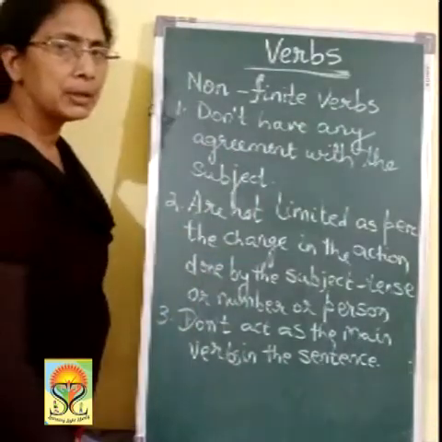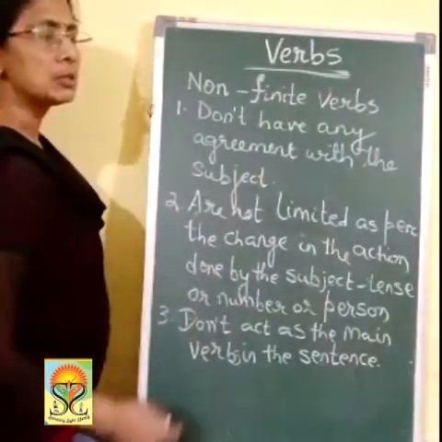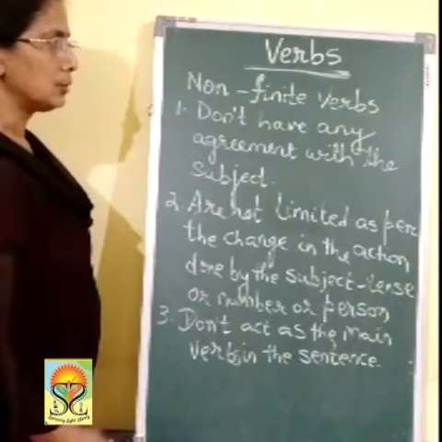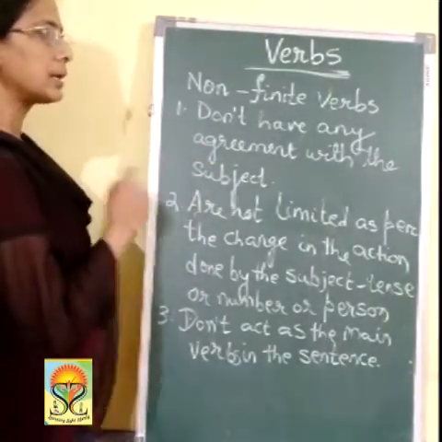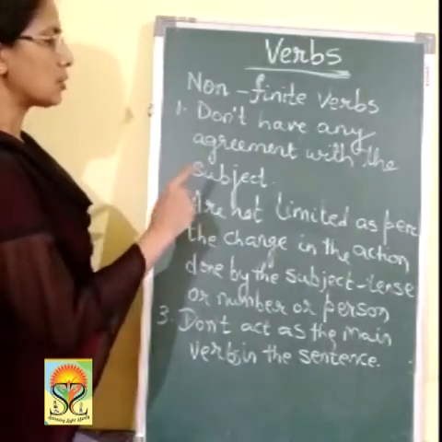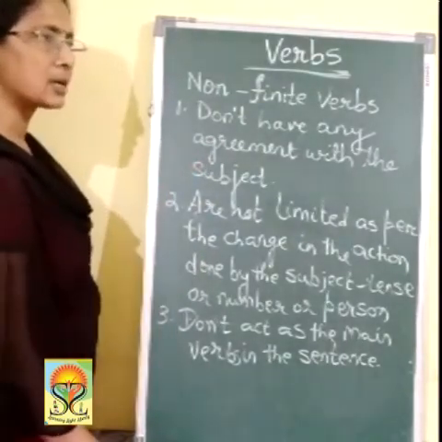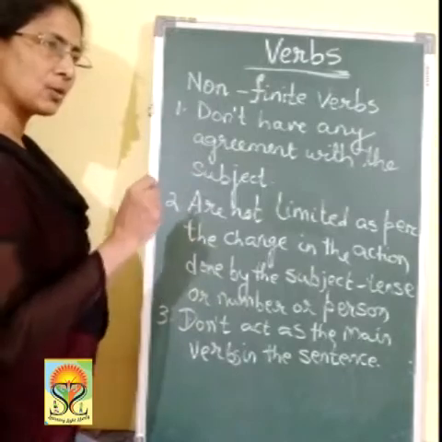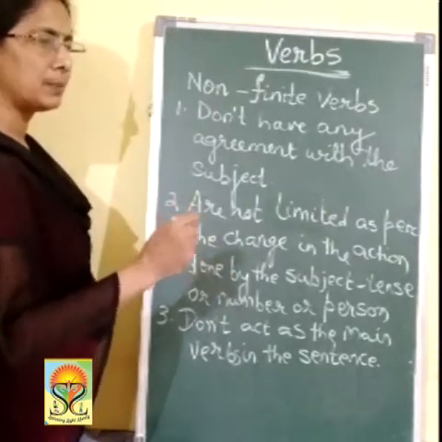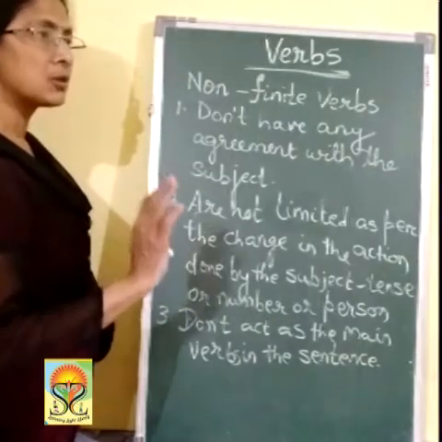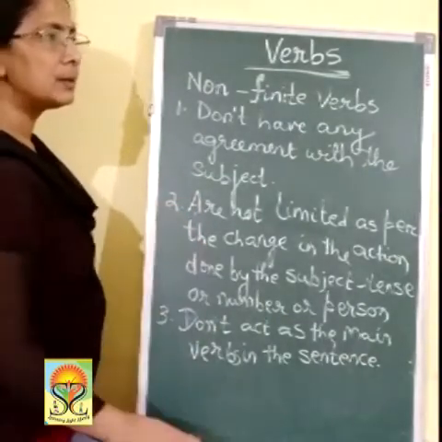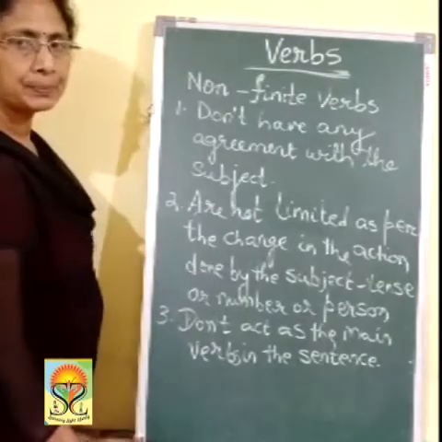You can write down the points in your copy if you want, or if it is clear to you. The three things: what are non-finite verbs? The verb that doesn't have any agreement with the subject. It is not limited as per the change in the action of the subject, whether the subject acts according to the tense or the number of the subject or the person of the subject. And it does not act as the main verb in the sentence.